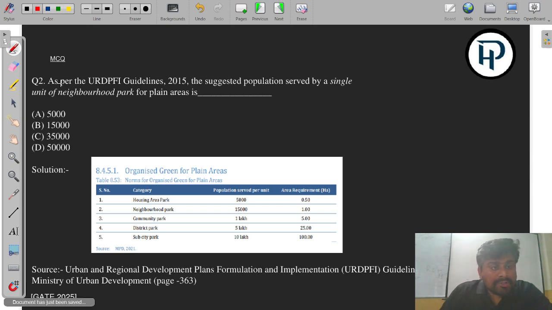So second question is, as per the URDPFI guideline 2055, the suggested population served by a single unit of neighborhood park for a plain area.